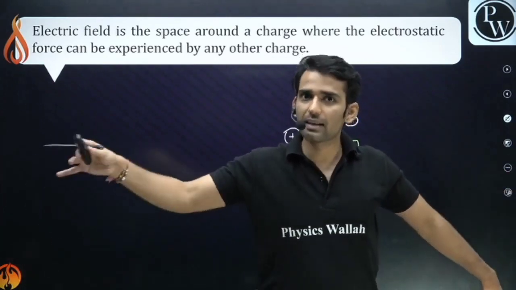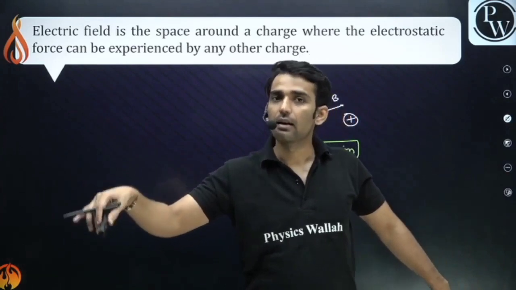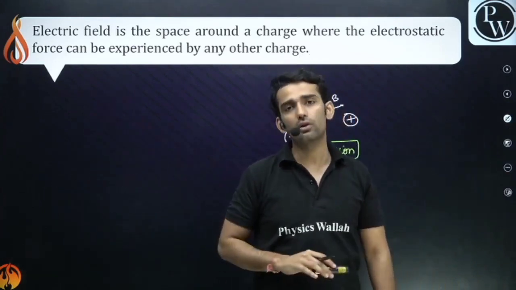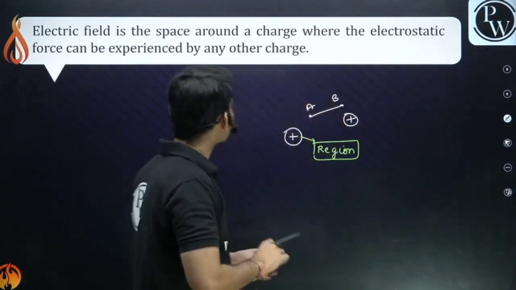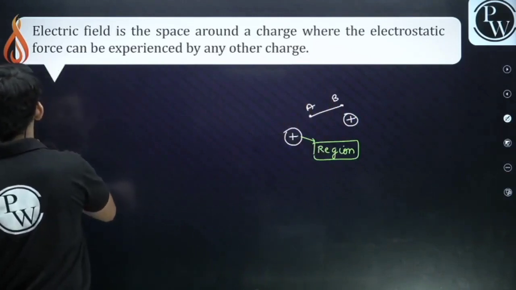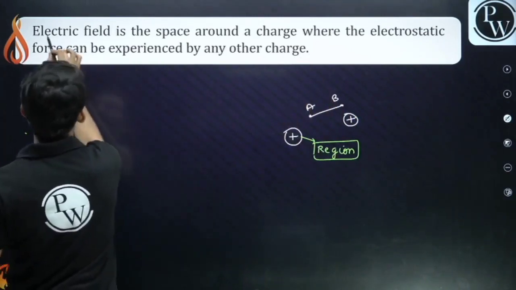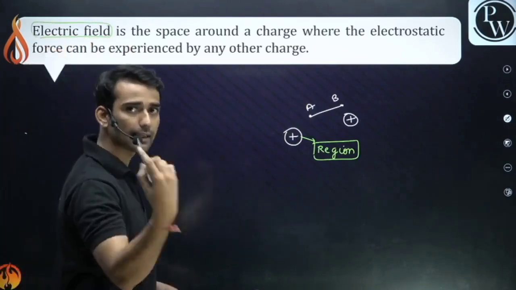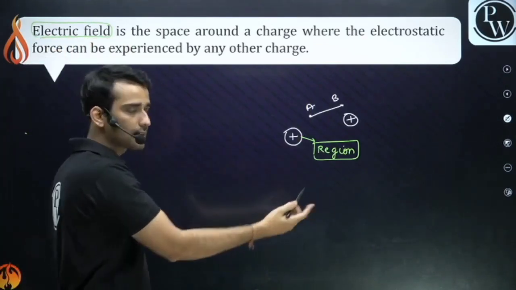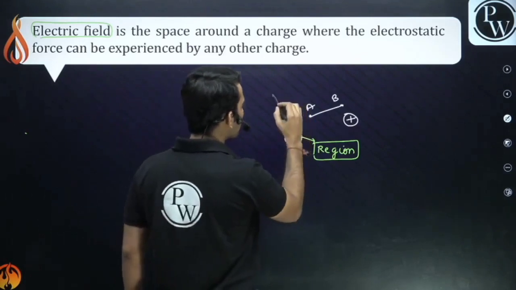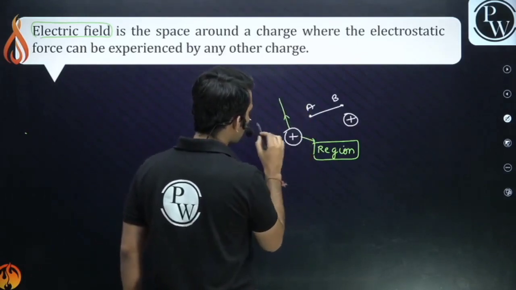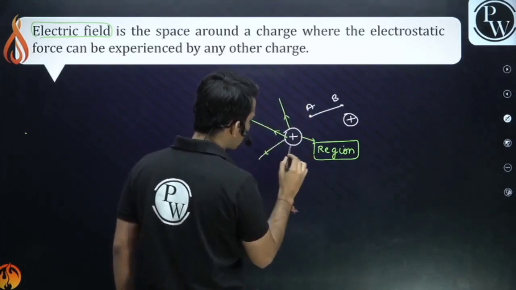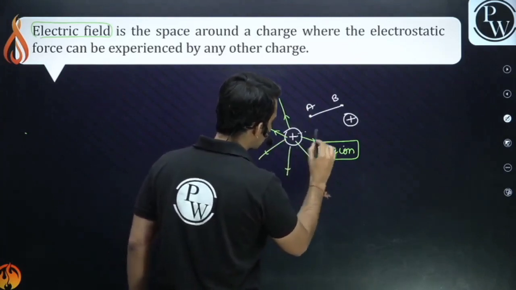If any other charge comes in that region, that charge will experience some force. So that region is said to be the electric field. I have a field around me, and that is electric, because it's a charge. So every charge has a certain region around it. These lines represent the electric field.